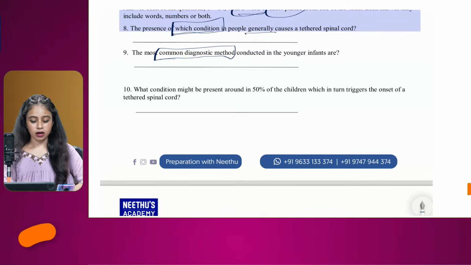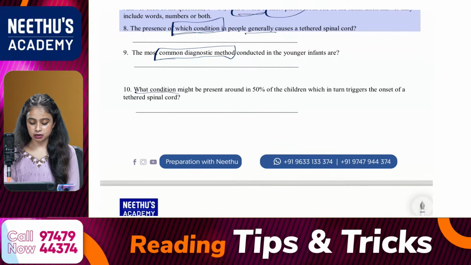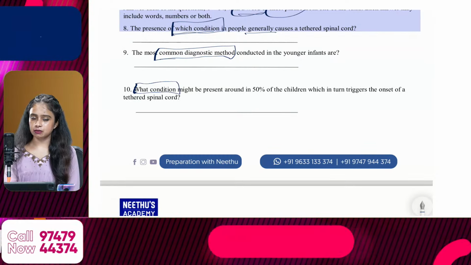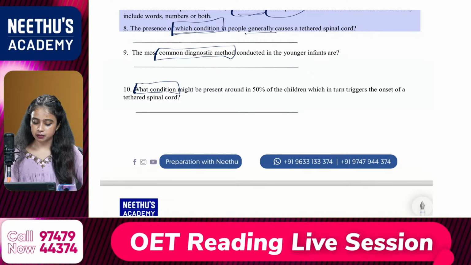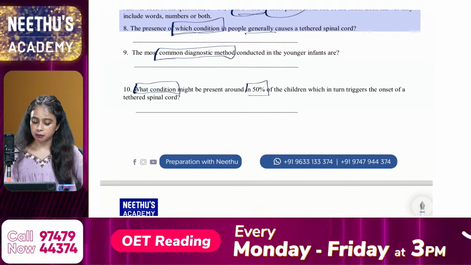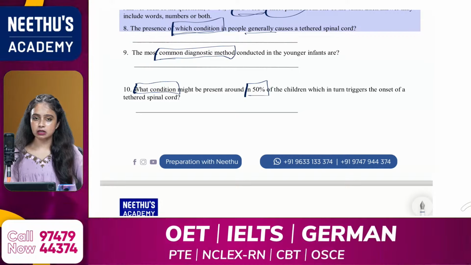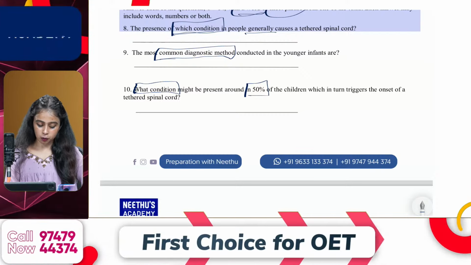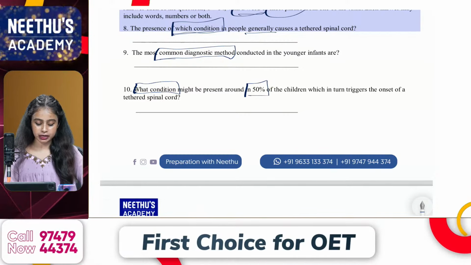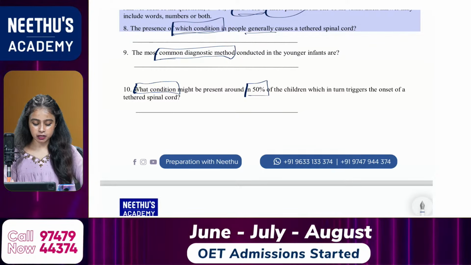Okay, what about the 10th one? Any idea? Always answer to the question. Short answer questions, answer to the question. What condition might be present in around 50% of the children, which in turn triggers the onset of a tethered spinal cord?